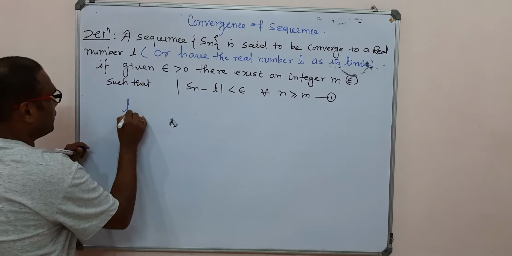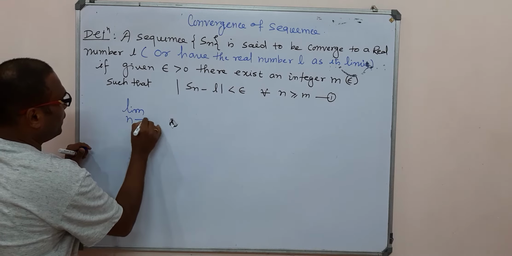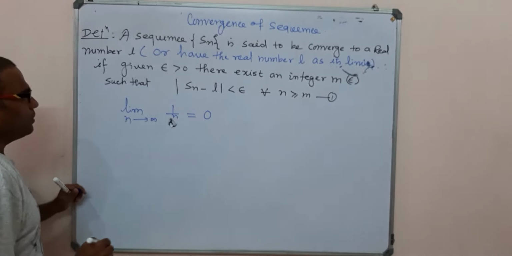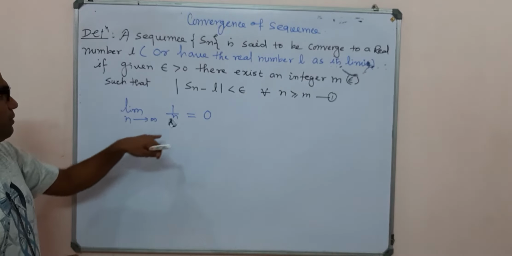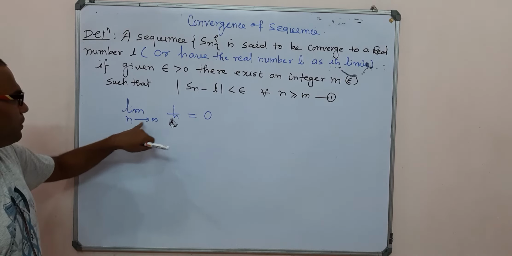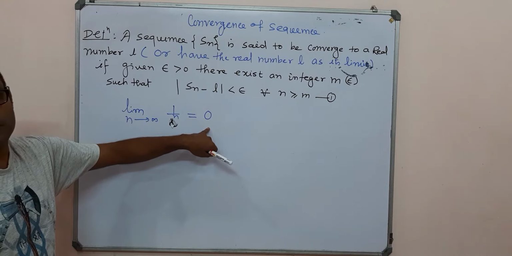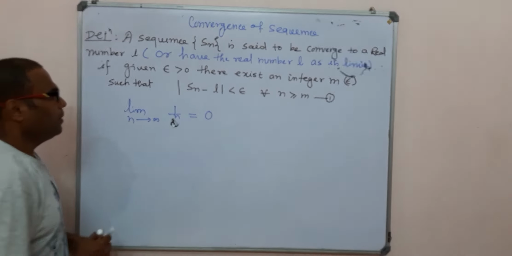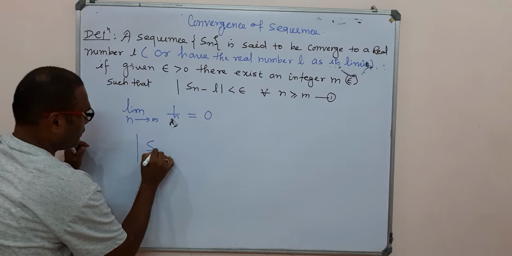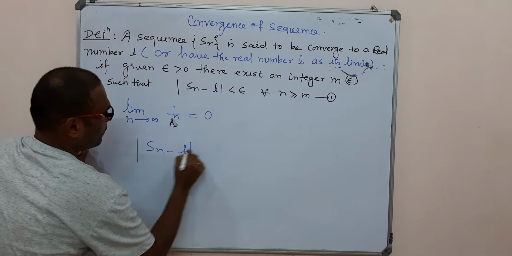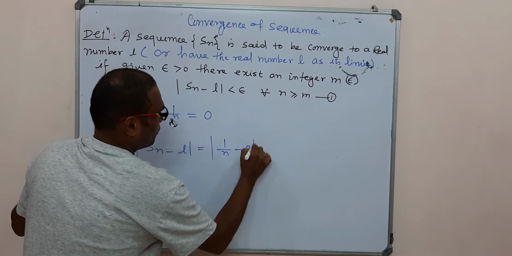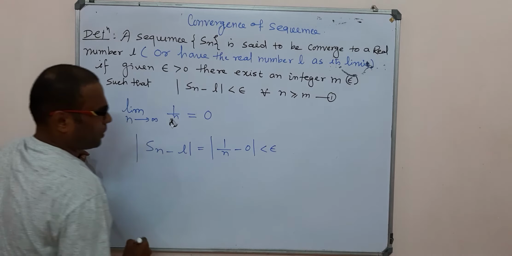Suppose we consider this example: the limit as n tends to infinity of 1 by n is equal to 0. That is, we have a sequence 1 upon n, and as n tends to infinity it goes to 0. So by this definition, Sn minus L is 1 by n minus 0, which is less than epsilon.